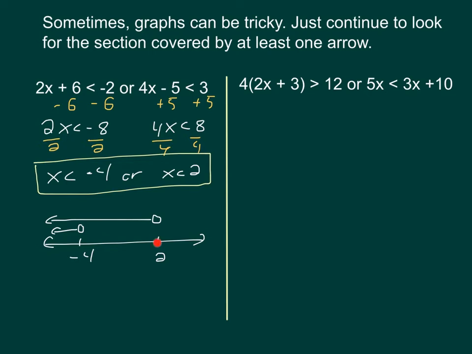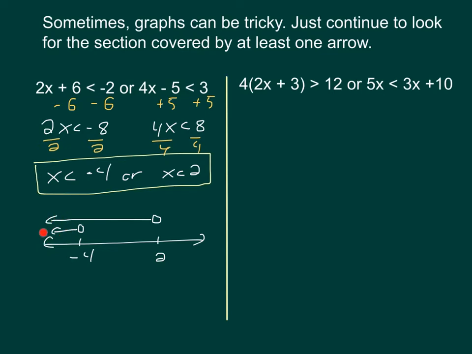The -4 and 2 are kind of like breaks in our number line. So the section to the left of -4, the section between -4 and 2, and the section to the right of 2 are all things to be considered. To the right of 2, I have no arrows at all. So my numbers over here are not solutions to my inequality. In the middle, between -4 and 2, I have an arrow covering it. So that means that the numbers inside there are solutions to at least one, or solutions to one of my inequalities, and therefore satisfy the condition of OR.